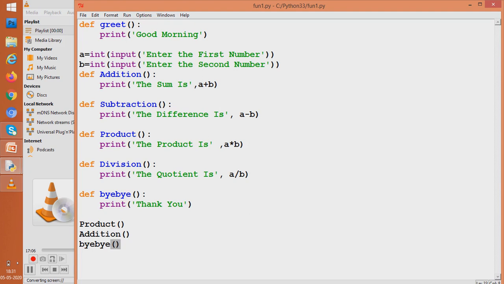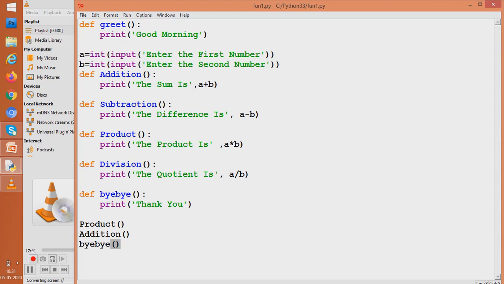You can run a part of the code and leave the other parts. You can also change the order in which the parts are being run. See, the addition was written above product, but product runs before addition. And it is you to decide when you want to run this given code.